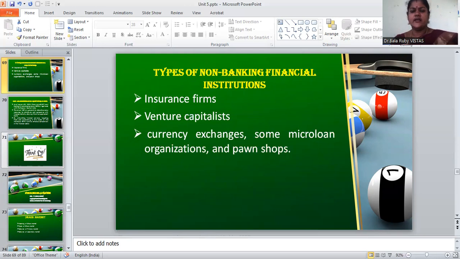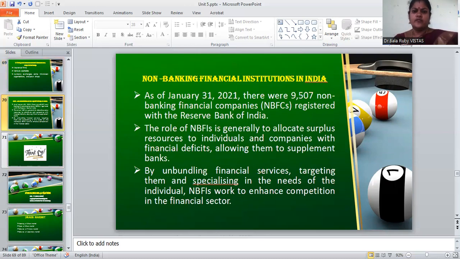Now let us discuss the types of non-banking financial institutions. So mainly there are 3 types. One is insurance firms, second is venture capitalists, third is currency exchanges, and sometimes some microloan organizations as well as pawn shops also. And as far as India is concerned, as of January 31, 2021, there were 9,507 non-banking financial companies registered with the Reserve Bank of India, right?